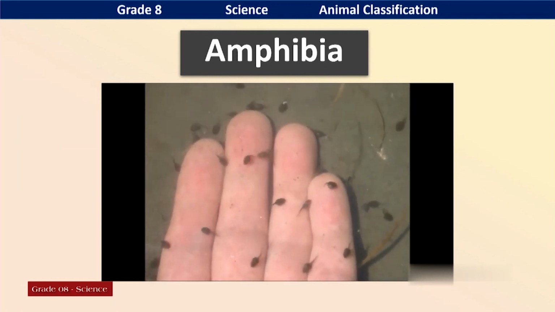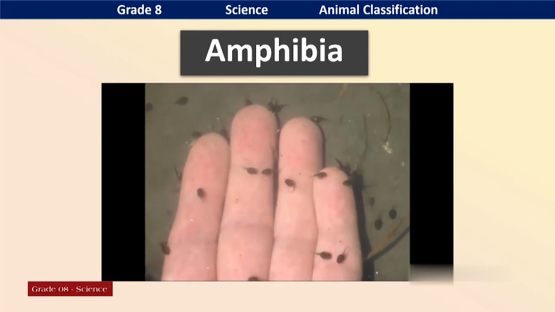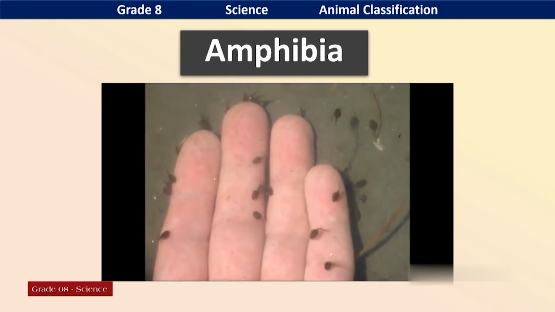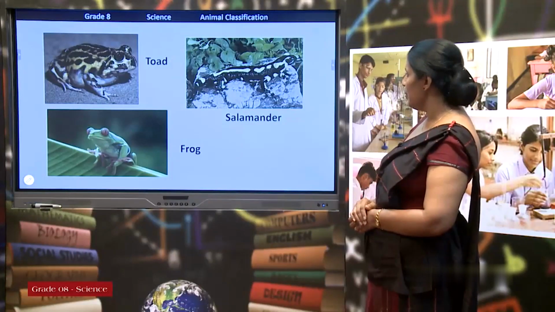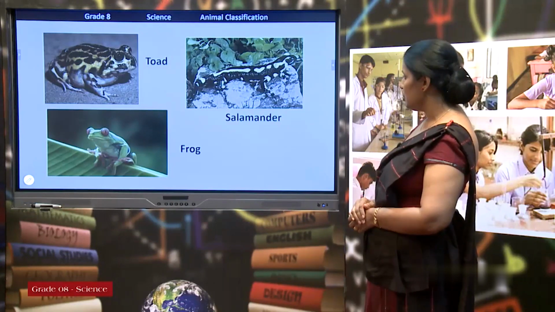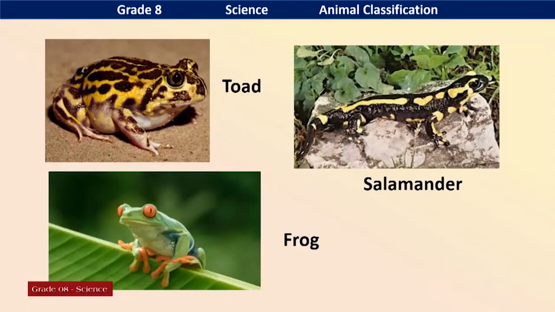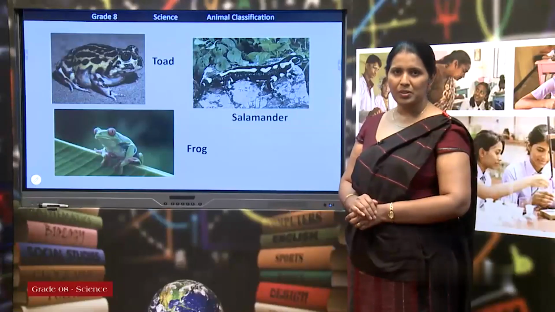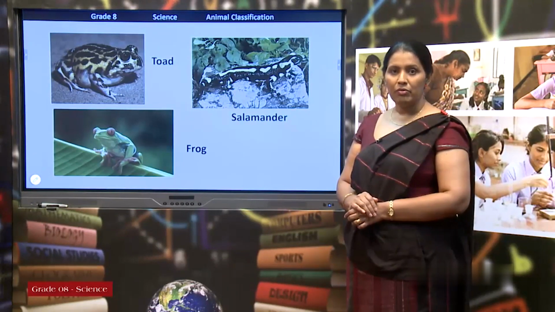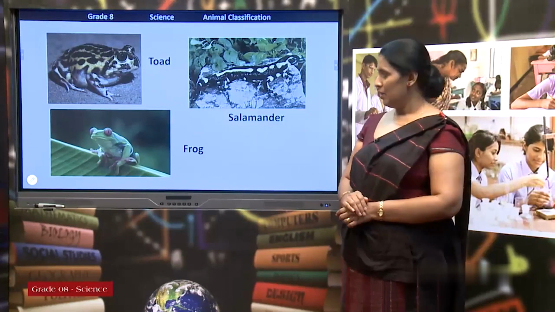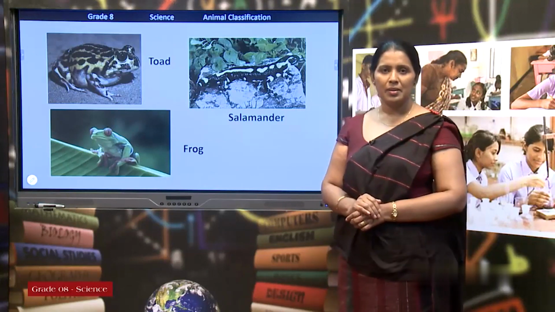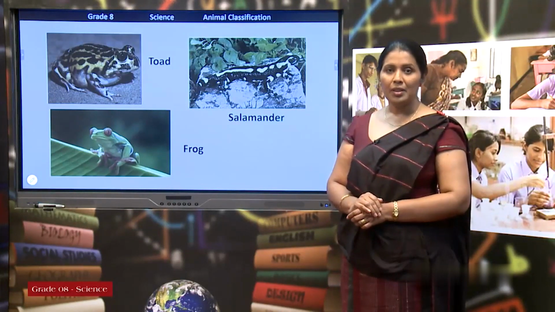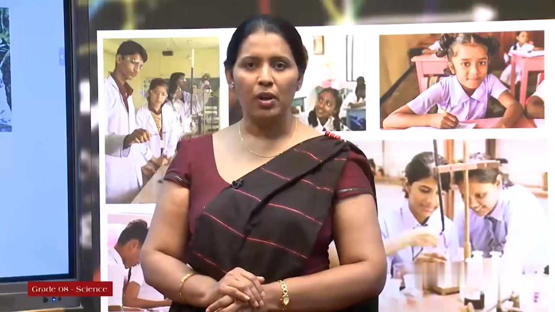See the tadpoles. Hatching eggs, tadpoles are produced. It is the second stage of the life cycle. Yes, these are the main examples for amphibia: toad, frog, salamander. Sometimes you might have seen frogs in your house. They have wet skin. Salamanders are difficult to see in some places in the house. They are in the forest. They also have wet skin.